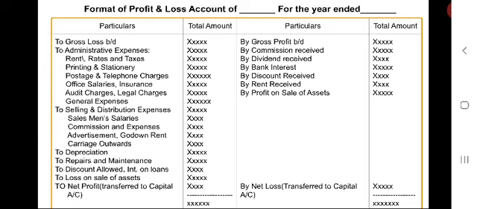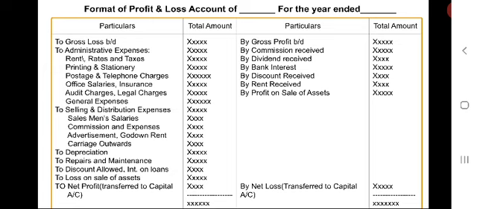Hence, it is not shown in profit and loss account. Domestic and household expenses are not shown in profit and loss account, as these are personal expenses of the proprietor and should be treated as drawings. Personal income tax should be treated as a personal expense of the proprietor and added to drawings. It should not be shown as an expense in profit and loss account.